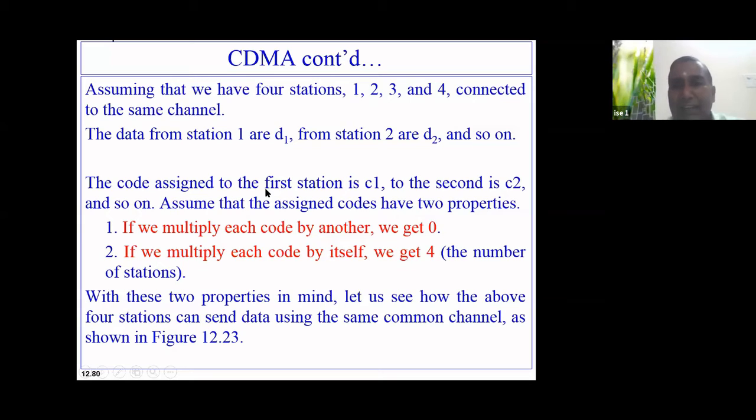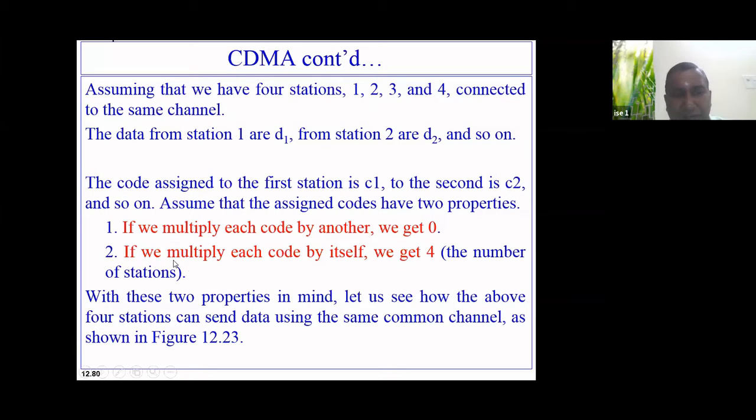Now I'll assign a code to each station. The first station will have code C1, the second station C2, the third station C3, and the fourth station C4. These codes are called chip codes. If two different chip codes are multiplied, for example the chip code from station 1 with the chip code from station 2, I should get 0.